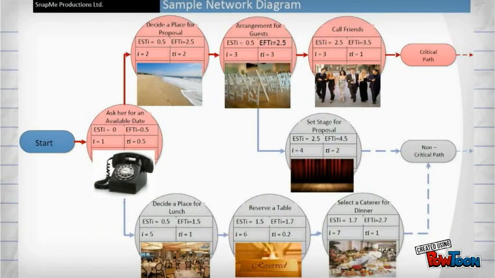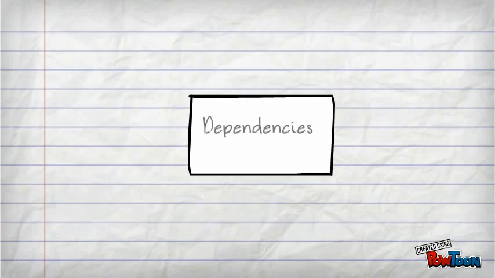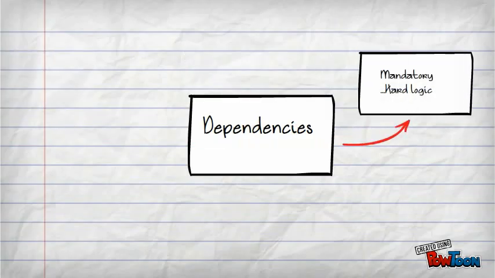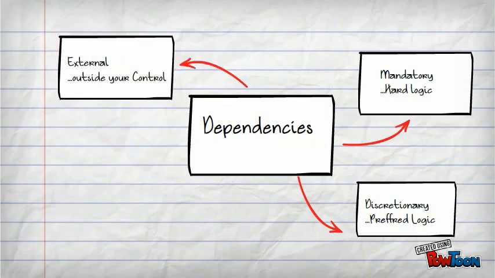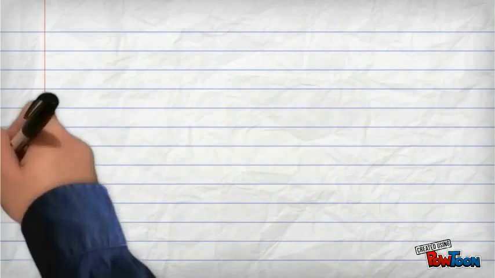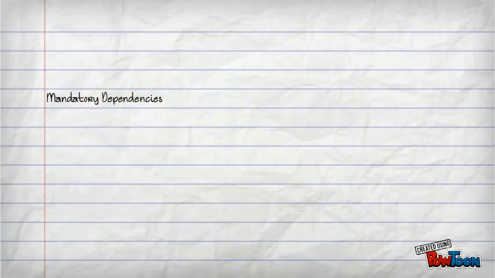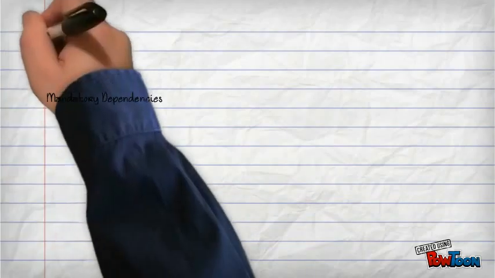The next step is to sequence the activities. It's important to define the relationship between each task. These can be divided into 4 different dependencies: mandatory, discretionary, external, and internal. Mandatory dependencies are the physical limitations that follow hard logic. For example, no ring, no wedding.